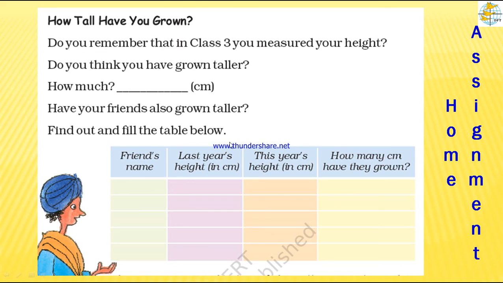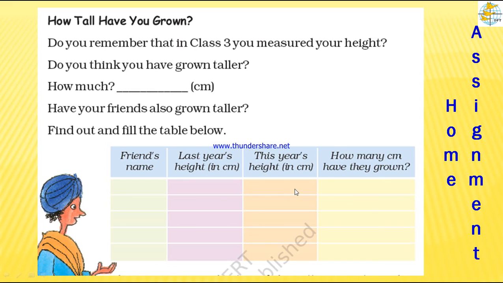Find out and fill the table below. So you have to find out your friend's name. For example, if your friend's name is Nitya, write her last year height. Last year height may be 128 centimeter. This year height, now this year her height is 133 centimeter.